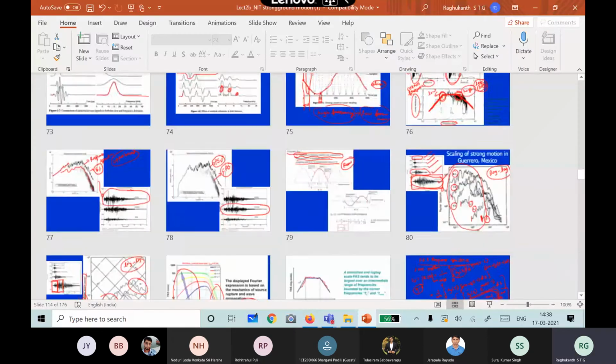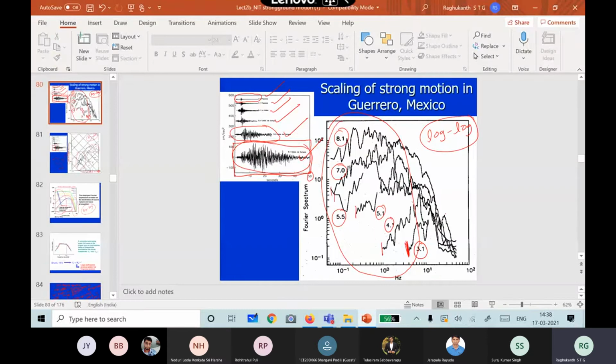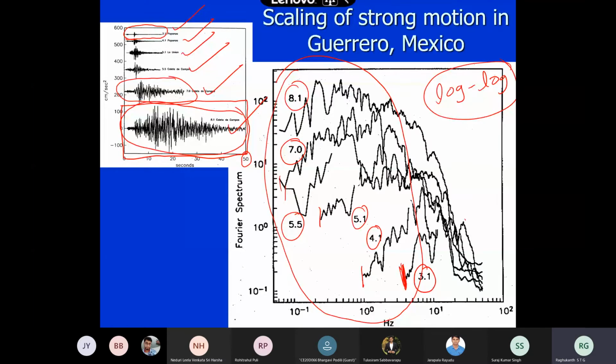Where was that Fourier amplitude spectra? Yes, you can see this graph. What has happened here? Of course, the x-axis is in hertz, but the reciprocal of hertz will be time period. Which things are increasing here? You remember this graph? As magnitude increases from 3.1 to 8 actually, how much is the increase for high frequencies or low time periods? This is low time period, whereas this is high time periods. Now can you see here? So which is increasing as magnitude increases?